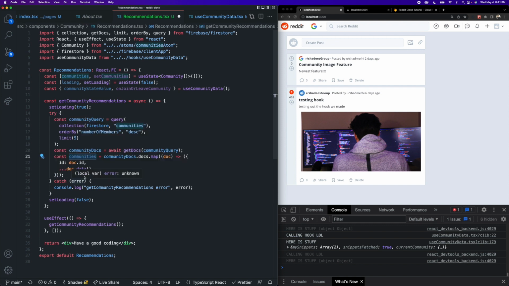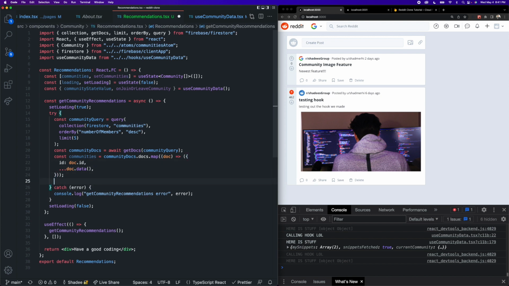Okay, and then what we can do is set our communities array state to be the value of this communities array that we just created. So we can say setCommunities to be communities, and we can indicate to TypeScript that this is going to be an array of Community, just like this. And this community state in this component is local because we don't really need it at a global level. So it makes sense to have it local to the component because that's all where we need it. Awesome, and that is it for this function.